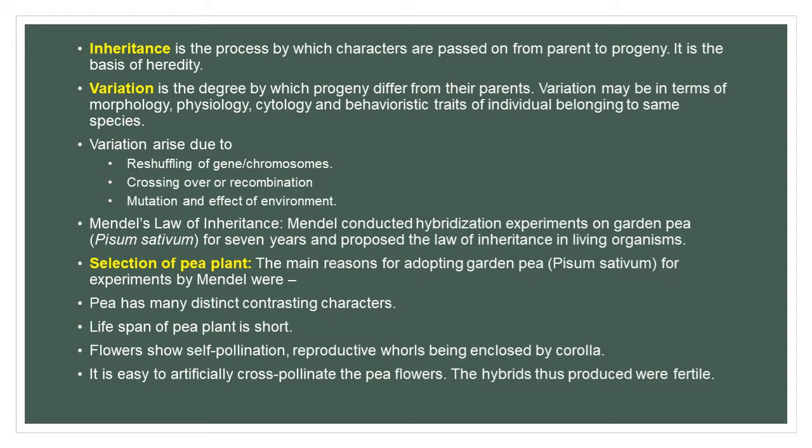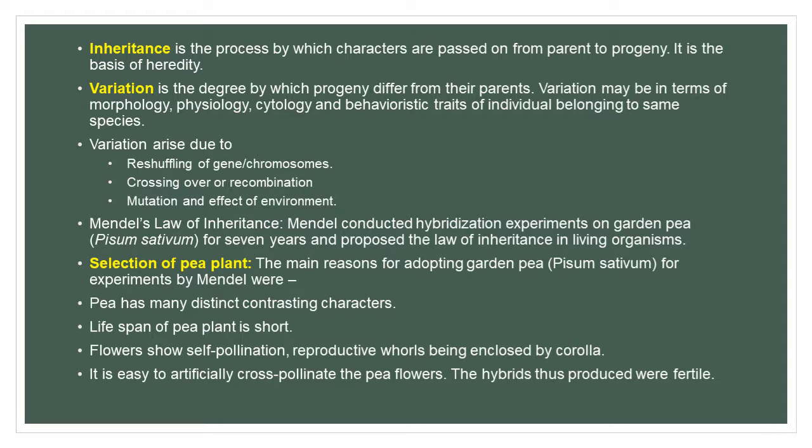Why did he select the pea plant? What was the criteria, and why did Mendel choose only the pea plant? The main reasons for adopting the garden pea, Pisum sativum, for the experiment were: first, it has many distinct contrasting characters, as we will study in the upcoming slides. The 7 contrasting characters are based on dominant and recessive characters.